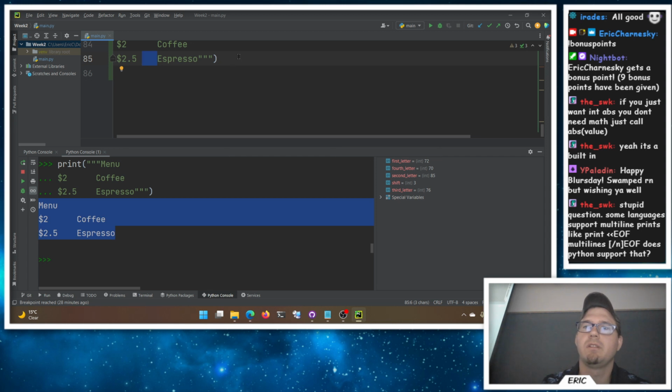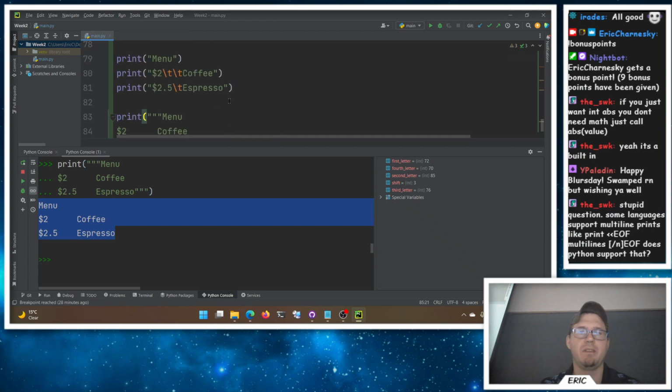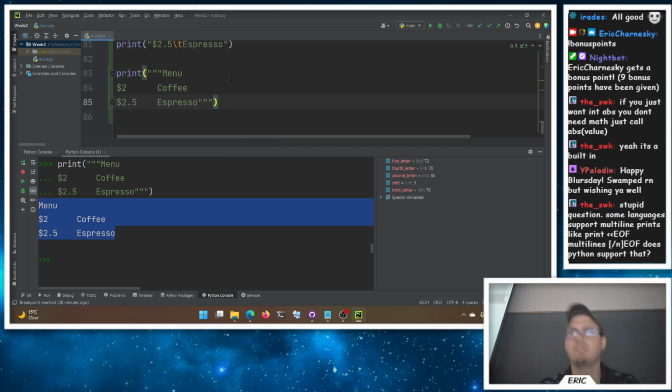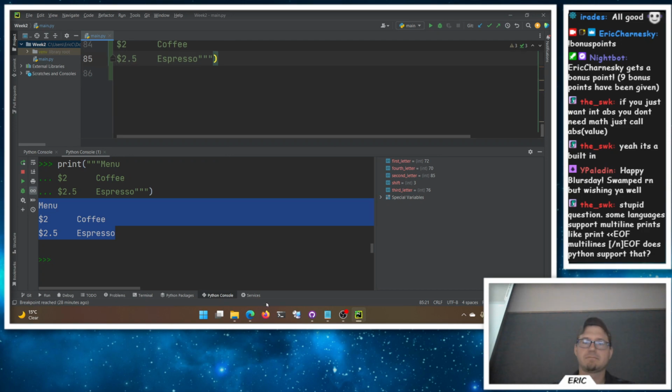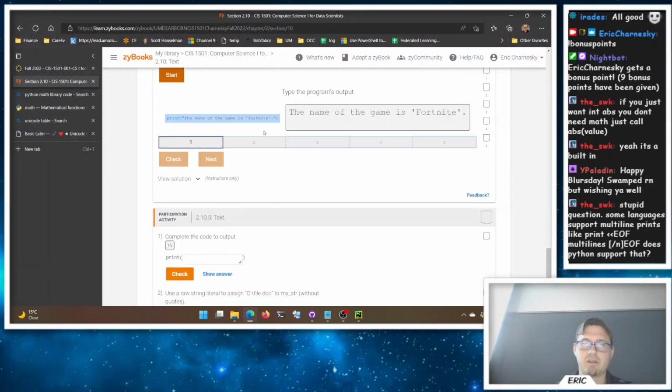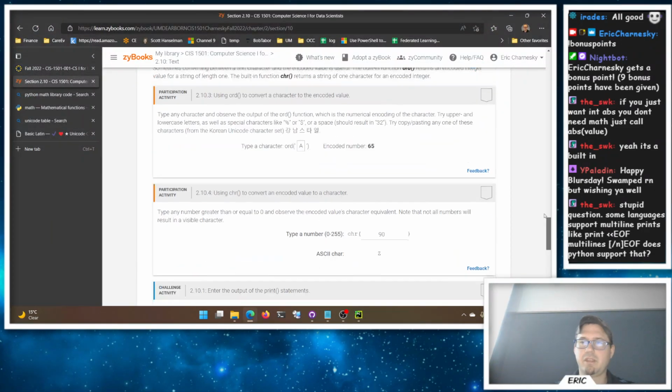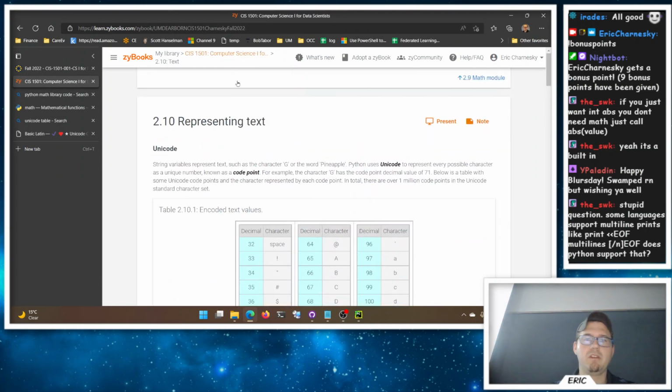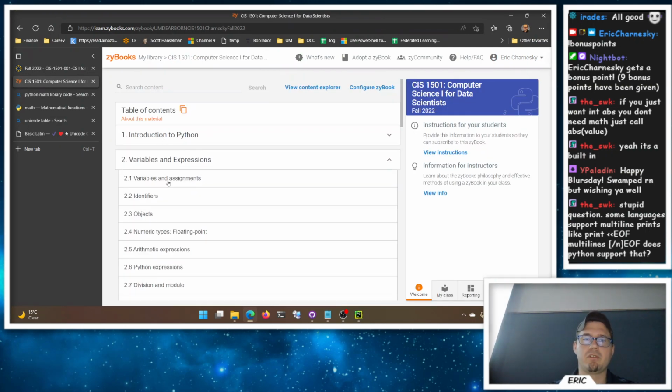Yeah, print the \n EOF. I would have to look and see, not recalling off the top of my head. Sometimes you just gotta try stuff because it's not worth memorizing everything. And so they're multi-line strings, characters, ordinals. Awesome. I think we got through just about everything we needed to here in chapter 2.